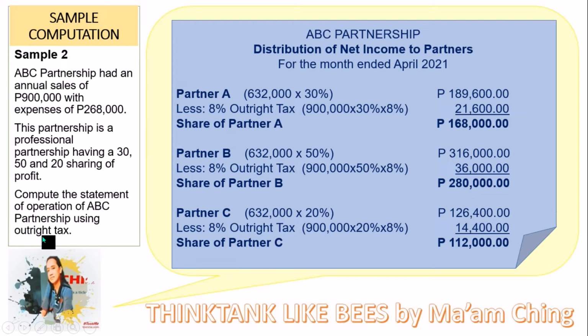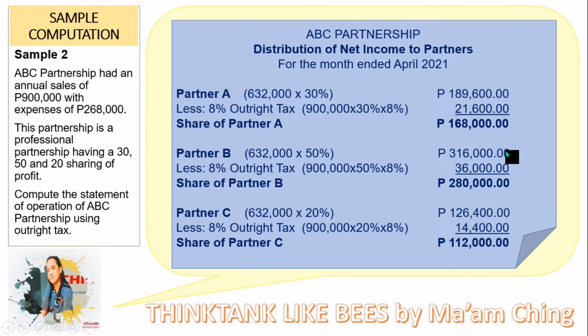189,600. But because this is outright tax, the computation of the 8% outright tax is based on 900,000, the actual sales, multiplied by 30% times 8%. So the tax of partner A is 21,600. Deducting the share and the outright tax of 8%, the take-home income of partner A is 168,000.